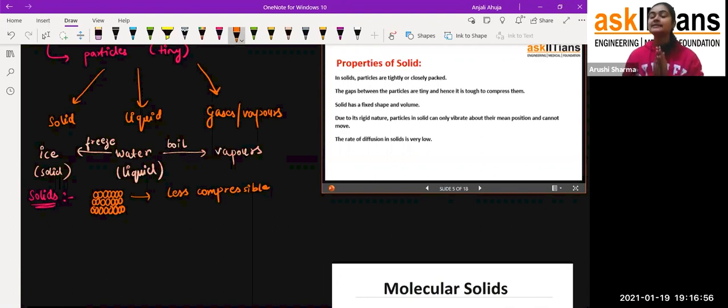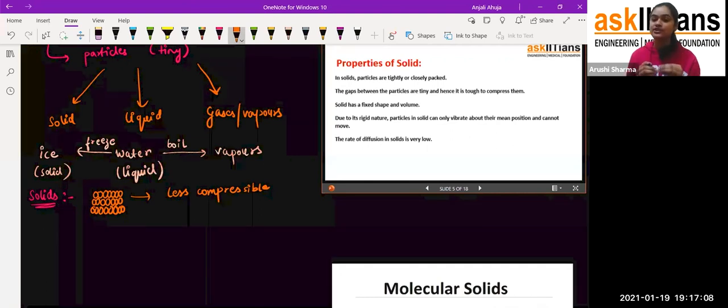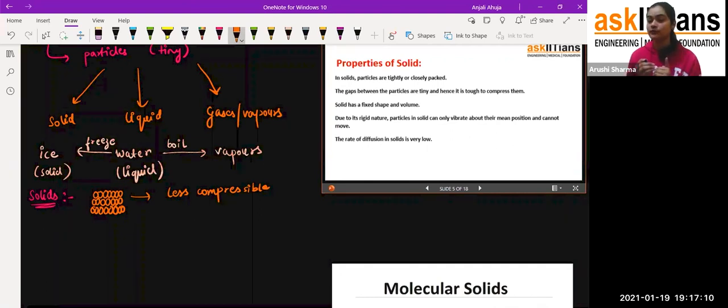Because the particles in the case of the solid don't find any space to move, they just vibrate at their mean position, that is, at the position where they are present. They just vibrate at that particular position because they are not able to move. They can't move, so that is why they are rigid in nature.